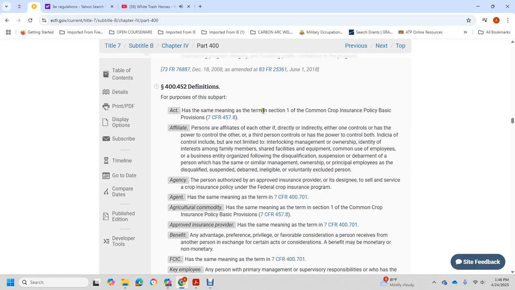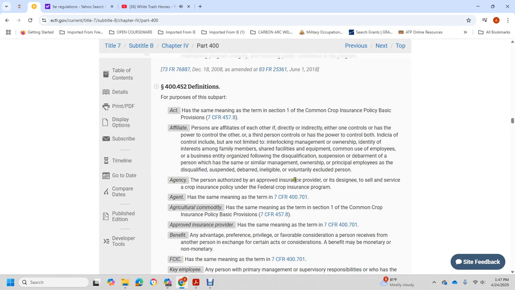404.52 Definitions. Act has the same meaning as in Section 1 of the Common Crop Insurance Policy Basic Provisions. Affiliate: persons affiliated with each other, directly or indirectly, when one has the power to control the other, or a third person controls or has the power to control both. Indicators of control include, but are not limited to, interlocking management and ownership, tenancy of interest among family members, shared facilities and equipment, common use of employees, and business entities organized following the disqualification, suspension, or debarment of a person who has the same management, ownership, or principal employees as the disqualified, suspended, or debarred person, or one who is ineligible, voluntarily excluded, or excluded by the Department.